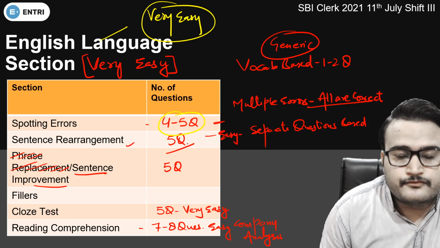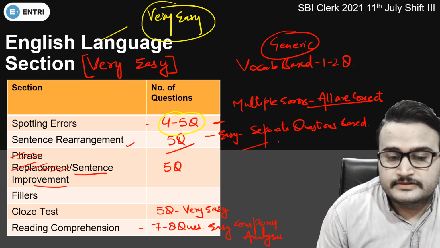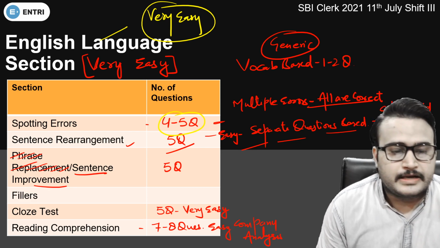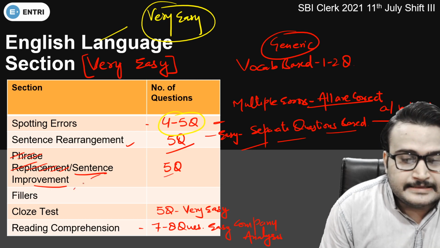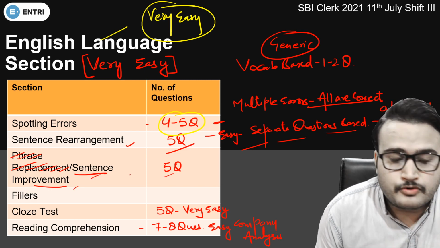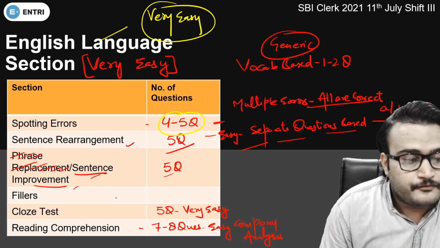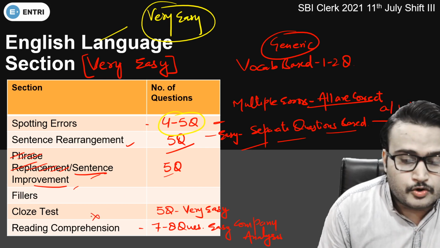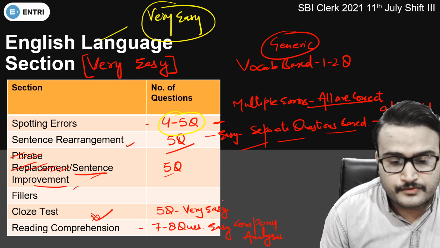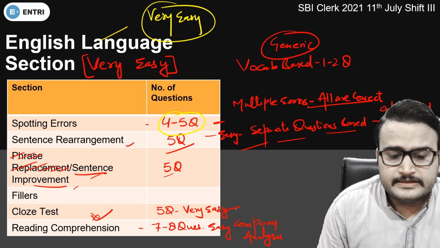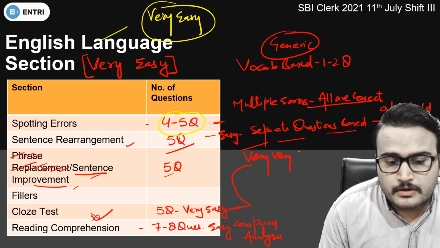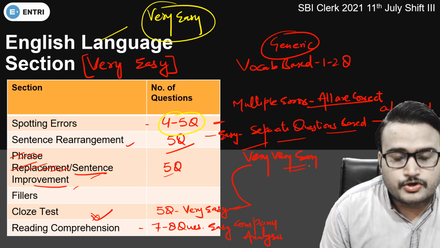Sentence rearrangement, 5 questions were there. Easy questions, separate sentences like A, B, C and D. We need to find the correct order guys. 5 questions from sentence improvement. We saw sentence improvement questions here, not phrase replacement. Filler questions were not there because we had cloze test questions. We had cloze test questions in this shift. In the third shift, 5 questions of very easy nature. Guys, very easy nature for your cloze test.